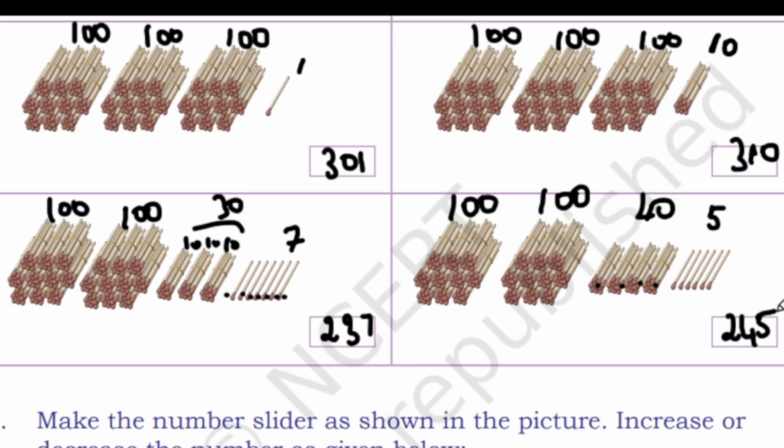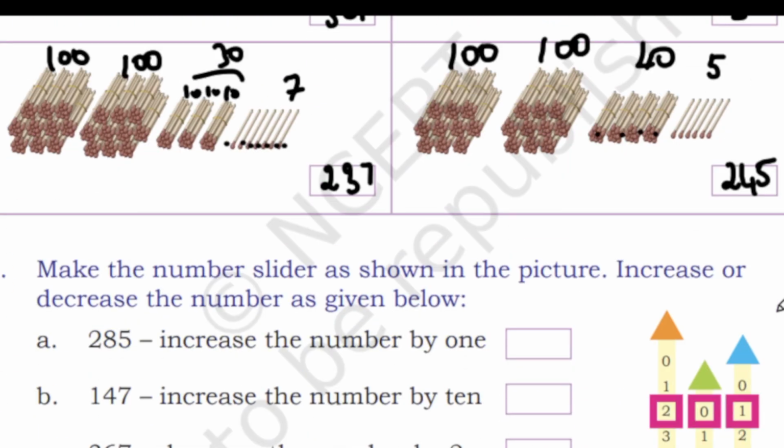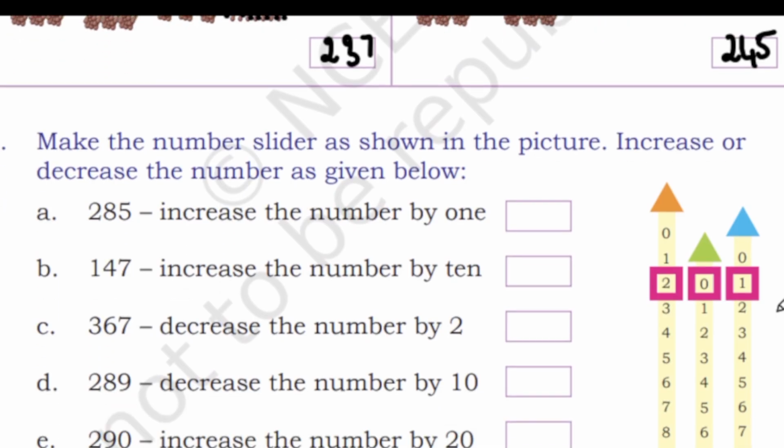Okay, simple and very easy, an important question also. So the next one, we will see in our next video, students. Make the number slider as shown in the picture, increase or decrease the number given below. Okay, we will see this in our next video.